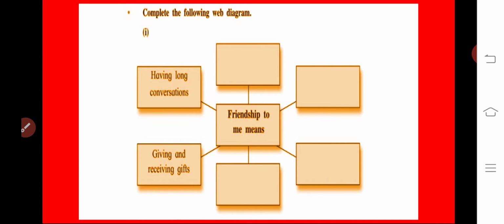Here you have to complete the wave diagram. Okay, complete the following wave diagram. They have given you the heart of it. And what is the heart of that wave? Friendship to me means... Suppose we were in a classroom, we could get the answer face to face. But as we are having virtual learning, I feel that... you started to think on it. What could be your response?